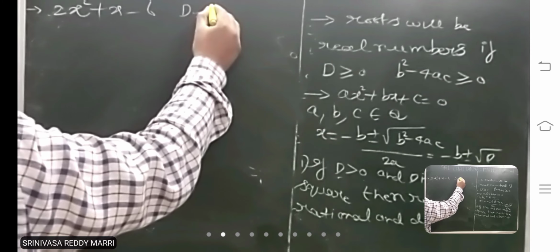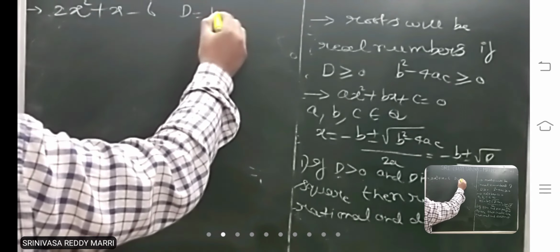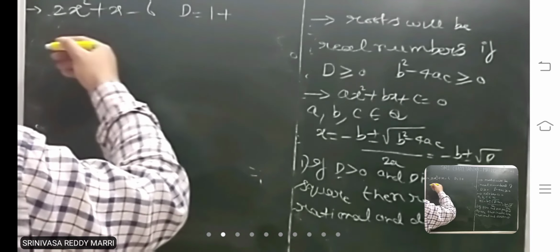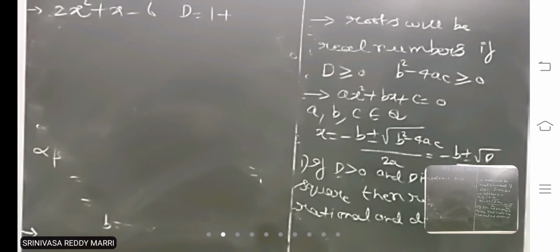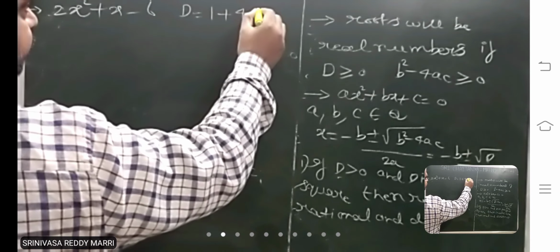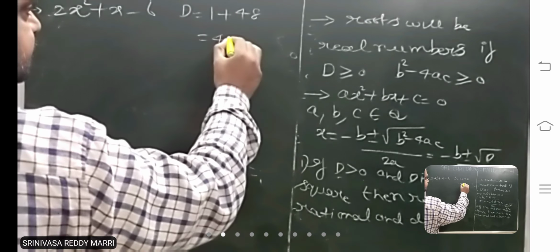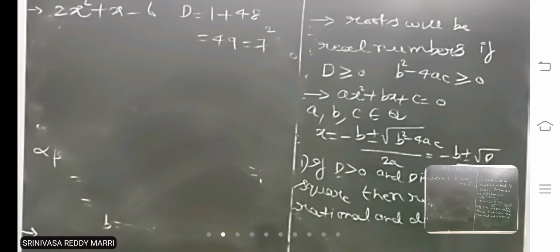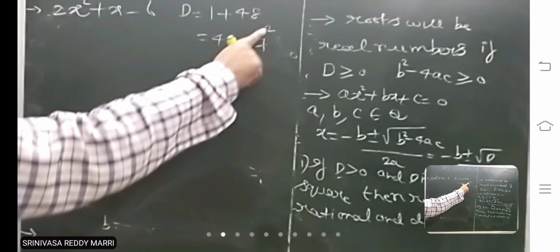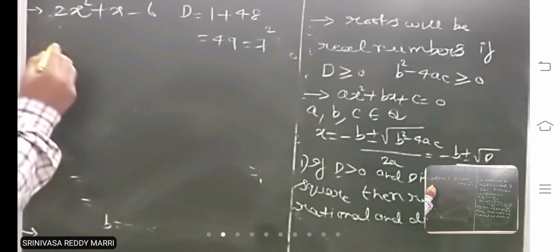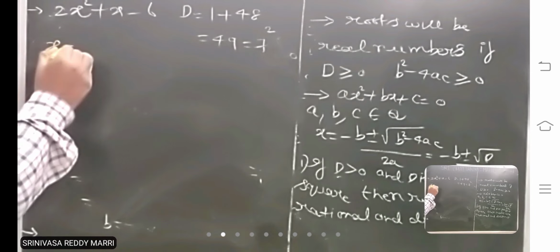What you will get: b square minus 4ac, that means 4 into 2 into minus 6, how much? 48. This is 49. This is a perfect square. D is positive here and is a perfect square, that means roots will be rational and distinct. If you solve you will get an idea.